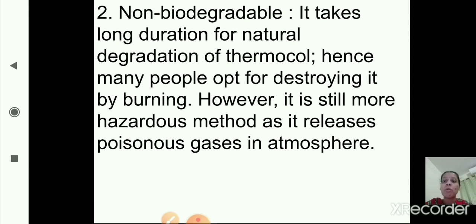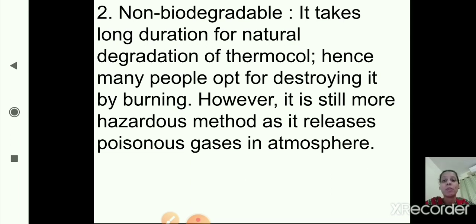It is a still more hazardous method, as while burning thermocol it releases very poisonous gases into the atmosphere, and because of this the environment gets polluted. So this is the second point, non-biodegradable.